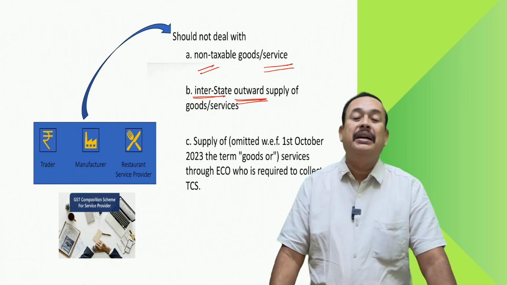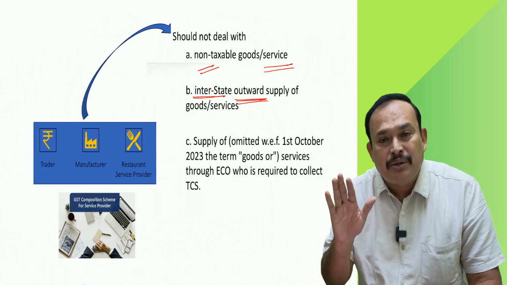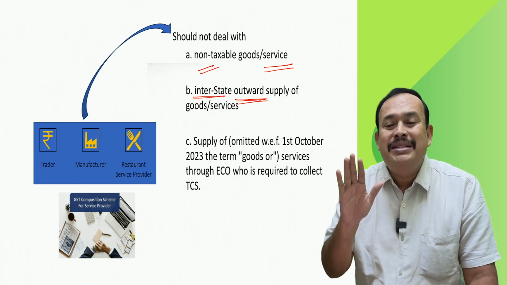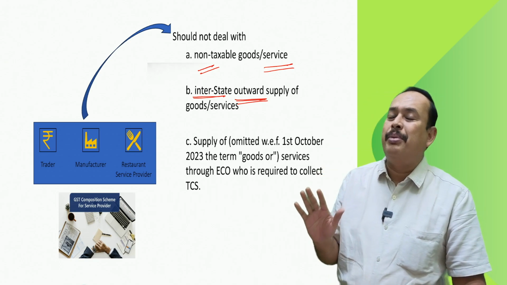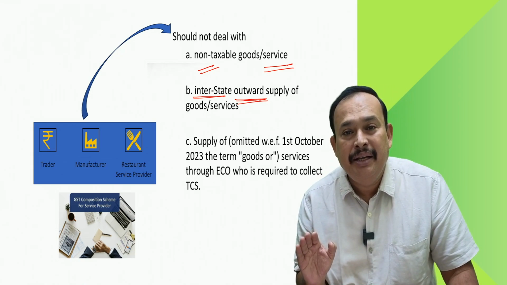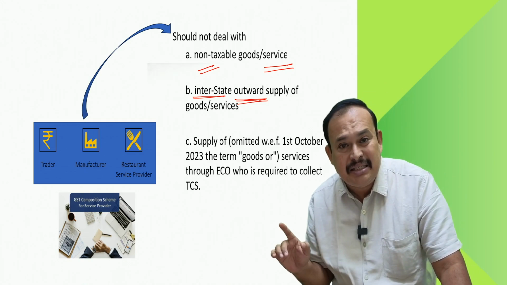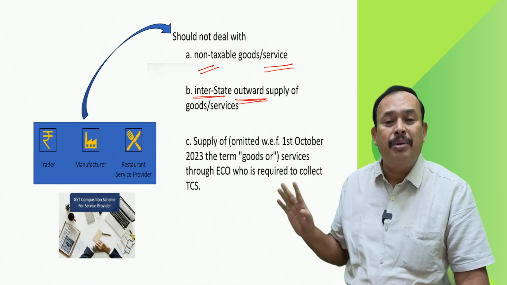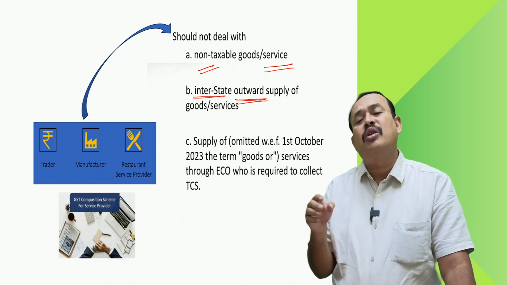The point to highlight here is that a supplier of goods under the composition scheme can also supply through an e-commerce operator for intrastate supply only. However, a supplier who supplies services through an e-commerce operator, intrastate or interstate, is disqualified from composition.